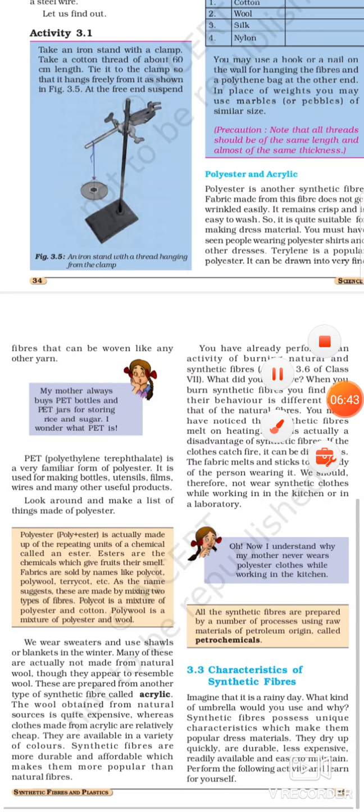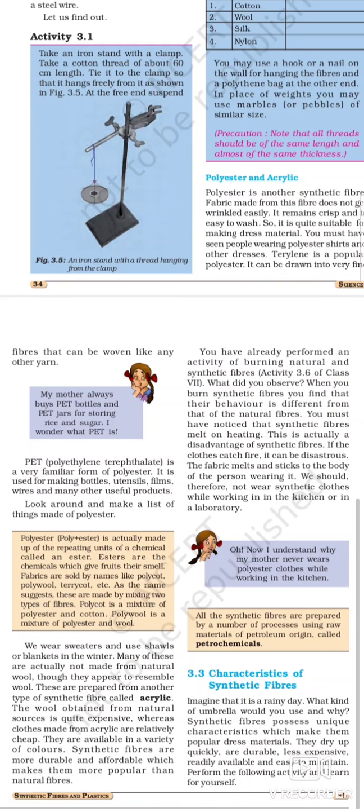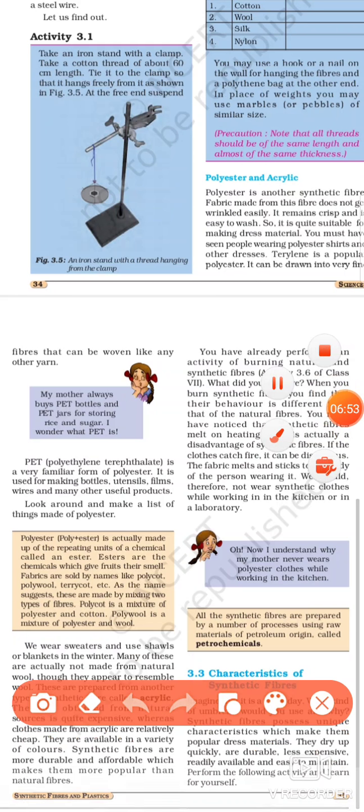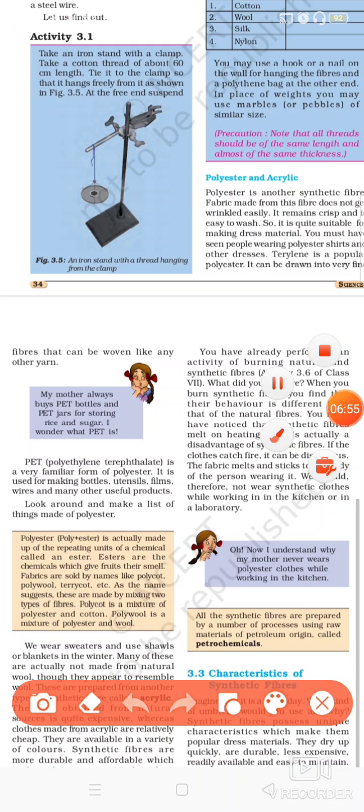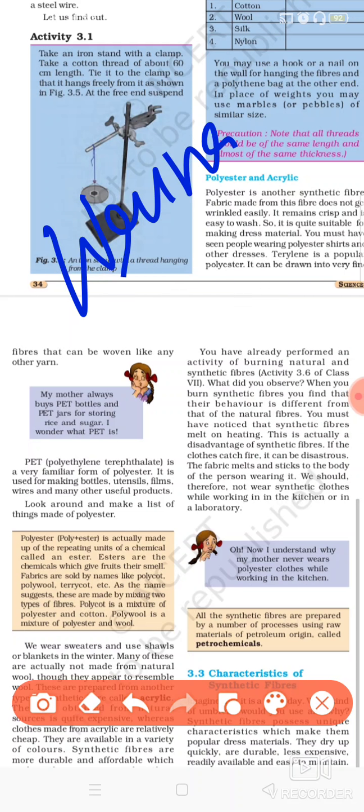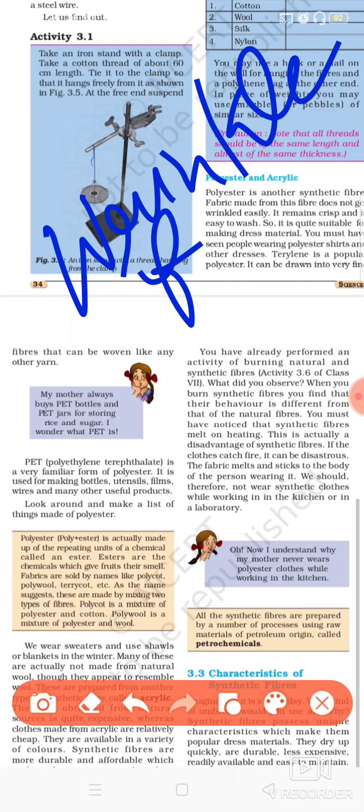Okay, so basically if we see what are the properties of the synthetic fibers, so basically synthetic fibers are made up of different substances. That is why they have some qualities also. First of all, these are wrinkle free. Okay, these do not wrinkle very easily.